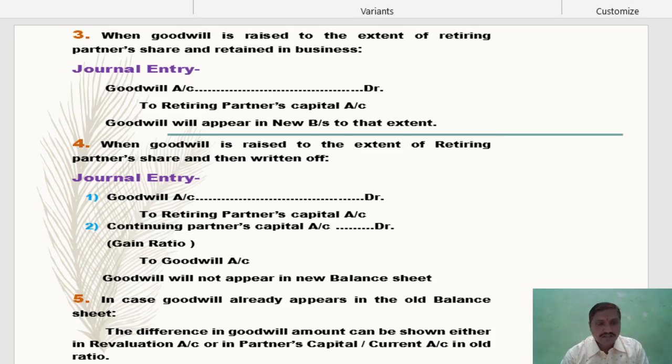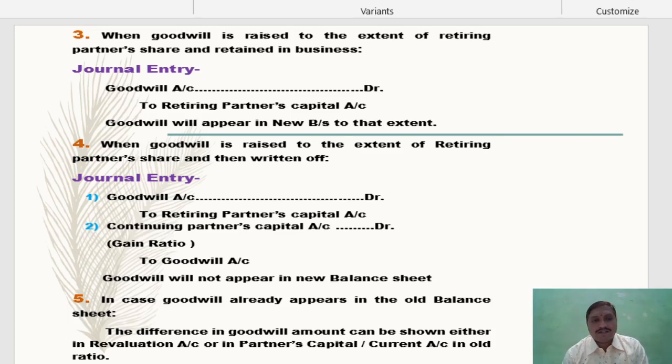In the next case, suppose goodwill already appears in the old balance sheet. In that case the difference in goodwill amount can be shown either in revaluation account or in partners' capital or current accounts in the old profit sharing ratio. In this case two options are there. First option, treat it like any other asset, giving the effect of increasing or decreasing goodwill. If goodwill decreases, that is a loss, so it is debited to revaluation account. If the value of goodwill increases, that is a benefit, so it is credited to revaluation account, treated like other assets, increasing or decreasing.